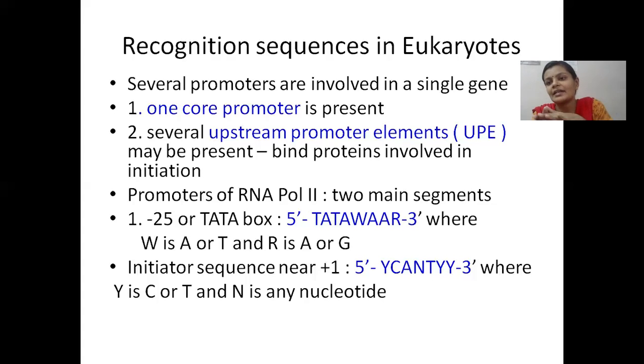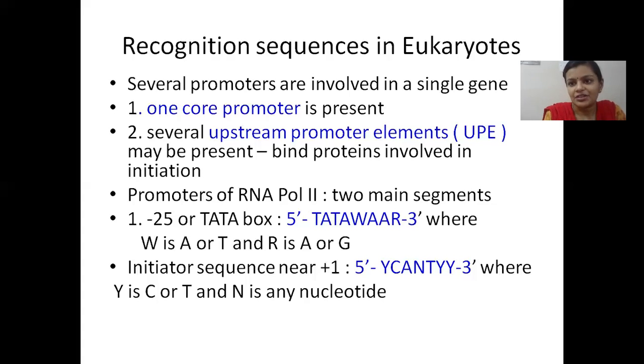Anything that lies before the +1 start site is called upstream sequence. Usually all these recognition sequences are present upstream of the transcription start site because RNA polymerase needs to be made ready along with the other factors before starting the process of transcription.